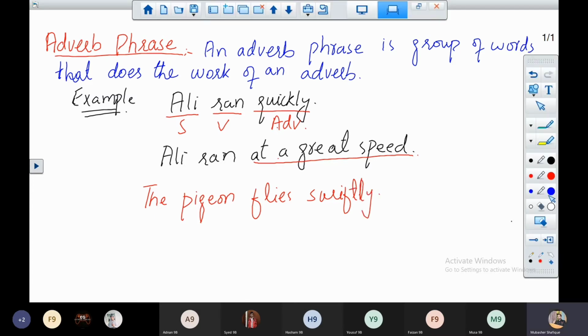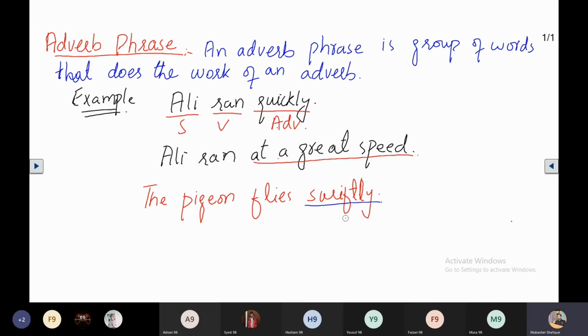In this sentence, swiftly is the adverb, and now we have to change this adverb into an adverb phrase. How can we change it? Basically, it is an adverb of manner. How does the pigeon fly? The question is how, so it is an adverb of manner. It flies swiftly.